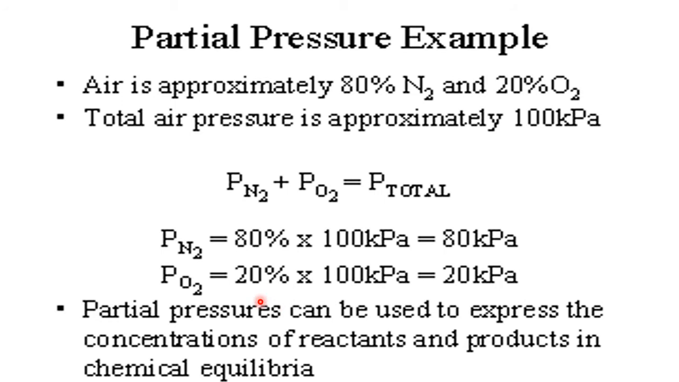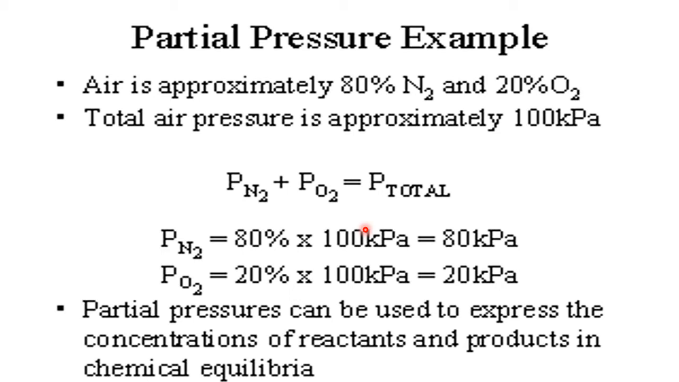Air is approximately 80% nitrogen and 20% oxygen, which is a mixture, the two major components. Total air pressure is approximately 100 kilopascal. Now, what is the partial pressure of nitrogen out of 100 kilopascal? It is 80% of 100 kilopascal, which is equal to 80 kilopascal. In the same way, the partial pressure of oxygen is 20 kilopascal. That means the total pressure of the air is 100 kilopascal, in which 80 kilopascal is the partial pressure of nitrogen and 20 kilopascal is the partial pressure of oxygen.